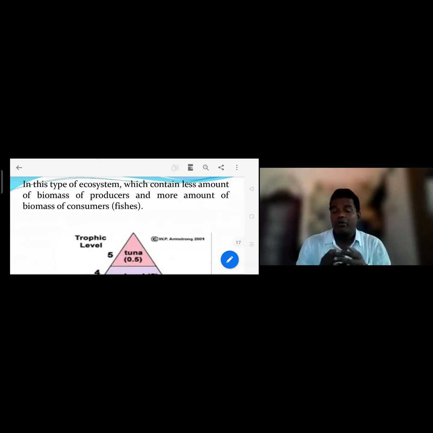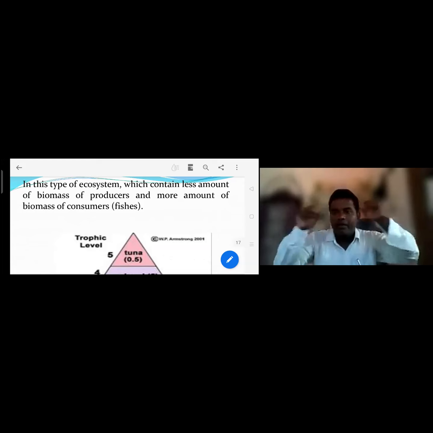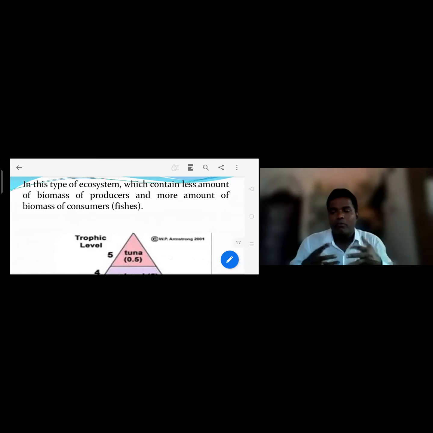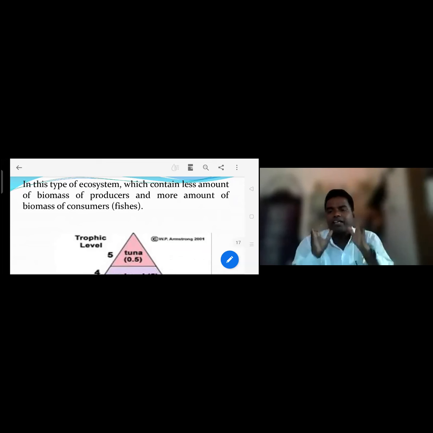For example, in the aquatic ecosystem, it is inverted. Here there are more fishes and more animals in the aquatic ecosystem. That's why they produce more weight of biomass compared to producers.